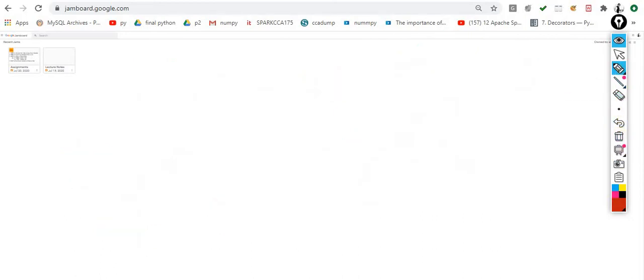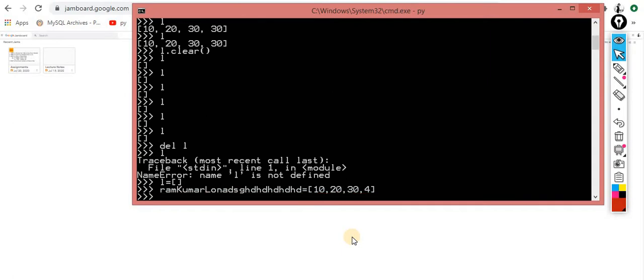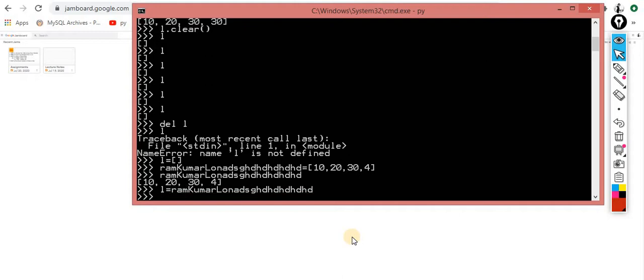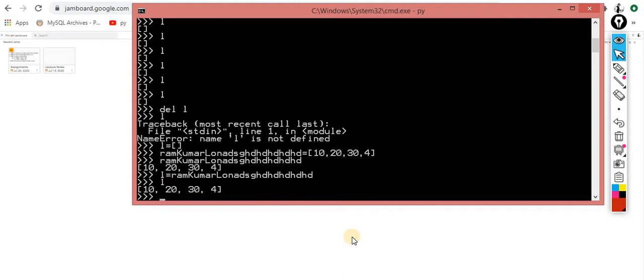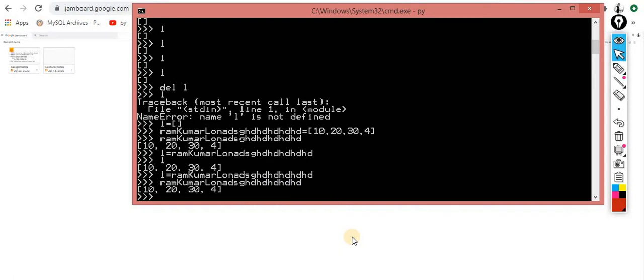Let me show you, the picture would be more clear for you guys. So here, let's suppose this one is Ram Kumar, ji, very big name, Lokhandwala. Let's suppose this is the name of the variable. Whenever you are supposed to use this, you have to use this huge name. So what else can I do? L is equal to this one, I am giving a nickname. That's it. It doesn't matter whether I call this L or this huge name. Both times you will get the same output.